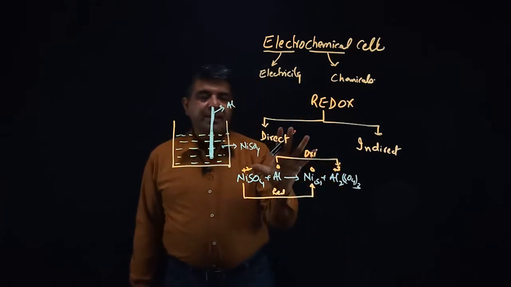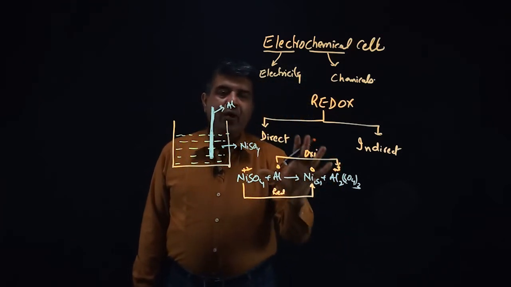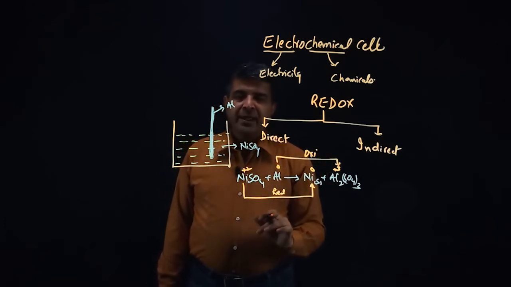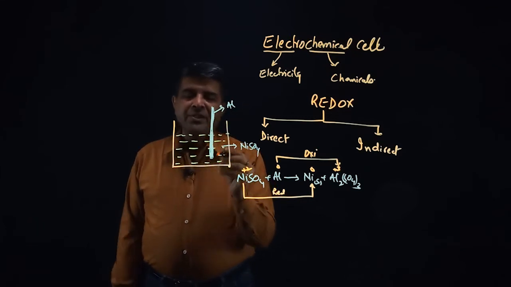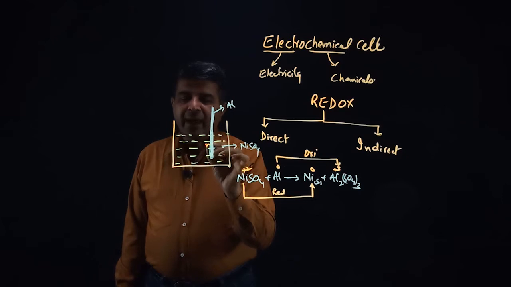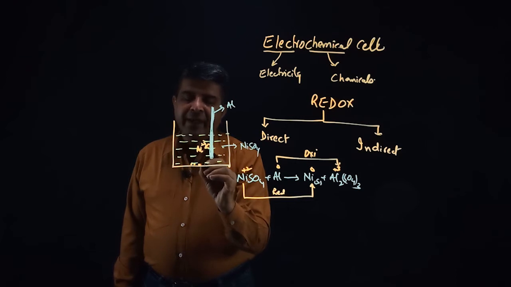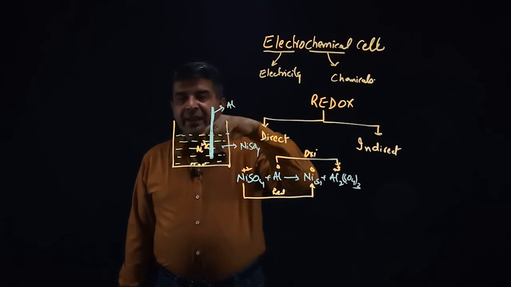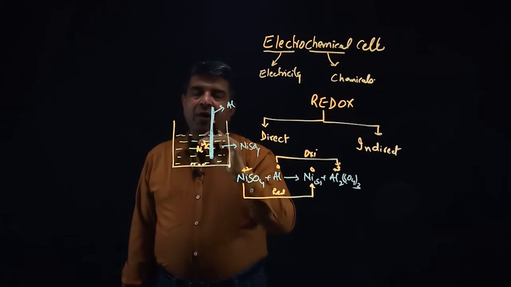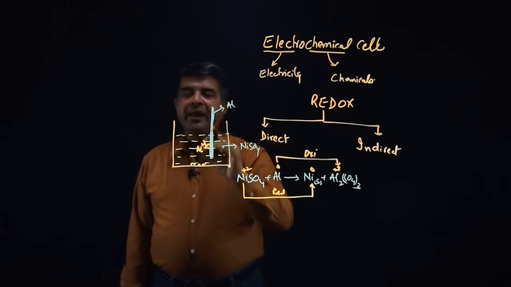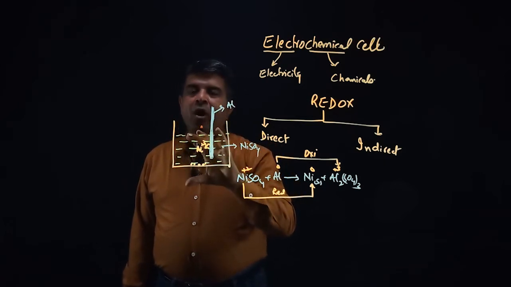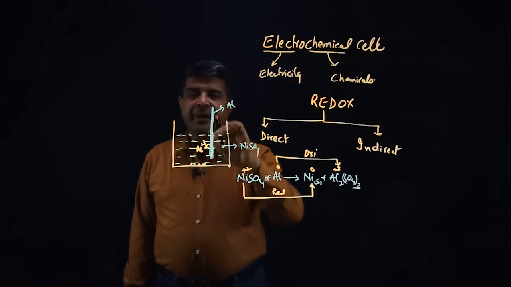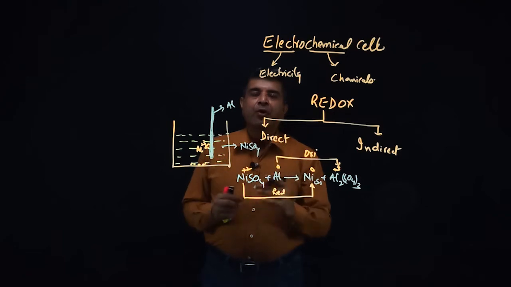So this is a reaction in which both reduction and oxidation reactions are occurring simultaneously, and because this whole reaction is taking place here only and no conducting medium is required, basically what is happening, this aluminium is coming into the solution as aluminium ions and nickel would be separating out from the solution. So slowly when we will stir this solution, the green color of nickel sulfate would disappear and it would be like aluminium sulfate solution, which is colorless solution. The green color of nickel sulfate solution will disappear. This is a direct redox reaction.